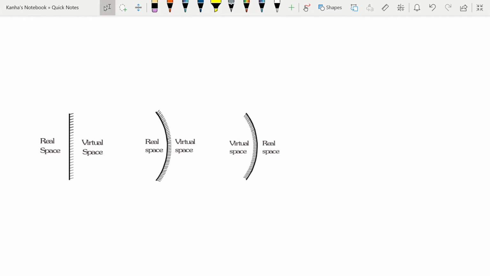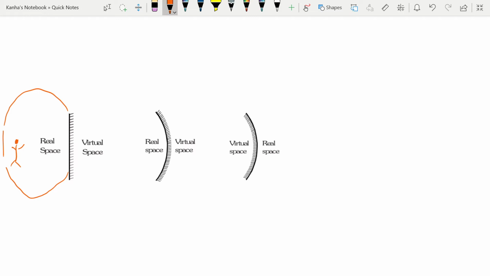So let's go and talk about real and virtual spaces. Mirrors, whether they are plane or spherical, divide the space into two. The first is the real space, a side where the reflected rays exist, and second is the virtual space, which is on the other side where the reflected rays do not exist. All the real objects of the real world are on this side, and all the reflected rays will be existing in this domain.